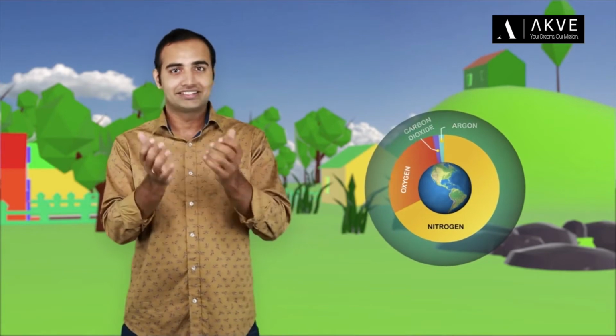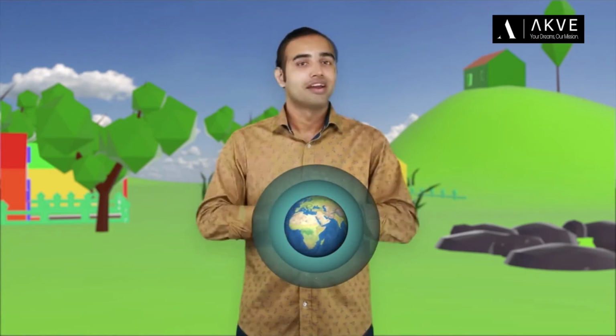Now, what did we just learn about gases? They exert pressure. So, the atmosphere that surrounds us also exerts pressure on everything that is present on the Earth's surface. And yes, that includes us as well, guys. Now, the pressure exerted by the atmosphere on the Earth's surface is also called the atmospheric pressure.